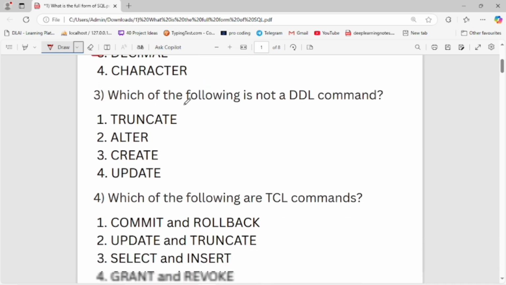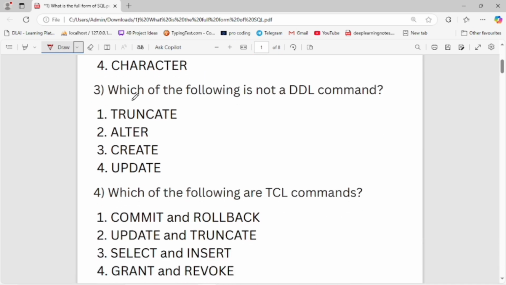Now let's move to the next question. Which of the following is not a DDL command? The first option is truncate, second is alter, third is create, fourth is update. Now here the fourth option is the right option, update is not a DDL command.